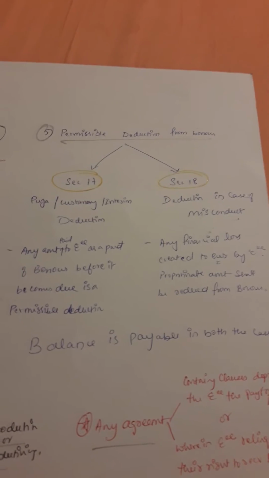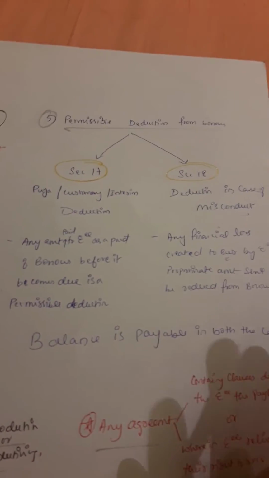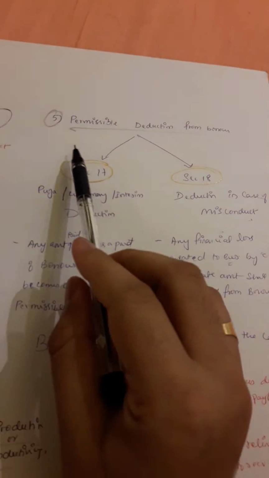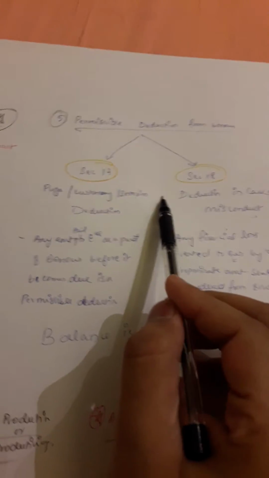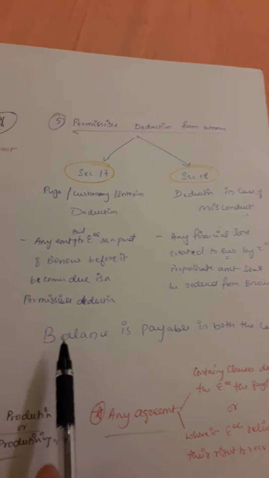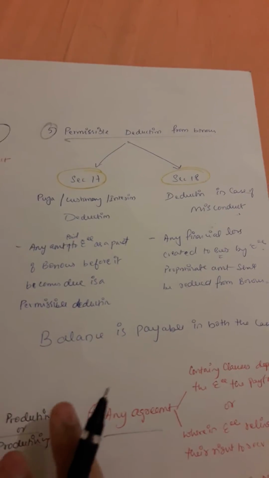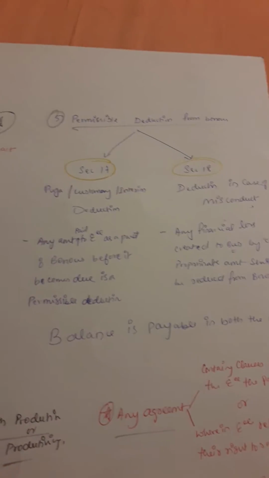Now what is that deduction of 10,000 known as? That 10,000 deduction is known as deduction in case of misconduct. So you are sure now. Permissible deductions are section 17 and section 18. You can get theory questions based on this, direct questions. Is it permissible or not? Yes, it is permissible. Which are the permissible ones? Section 17 and section 18.